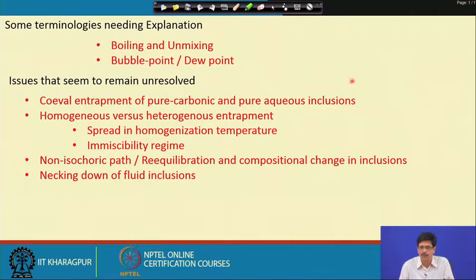Even though we know that the solvus is an asymmetric solvus, the solubility of carbon dioxide in water at room temperature is about 2.3 mole%, but the solubility of water in carbon dioxide is even much lower than that.